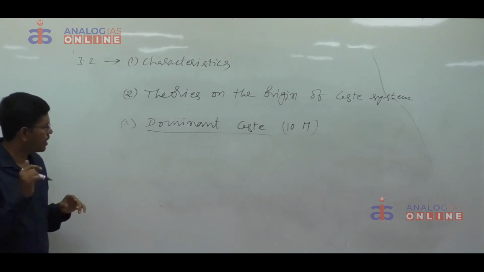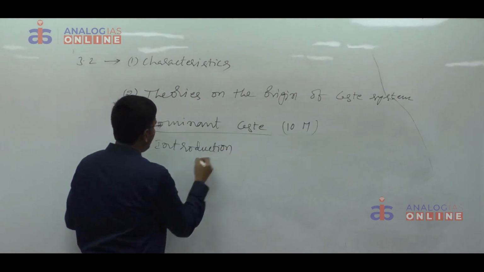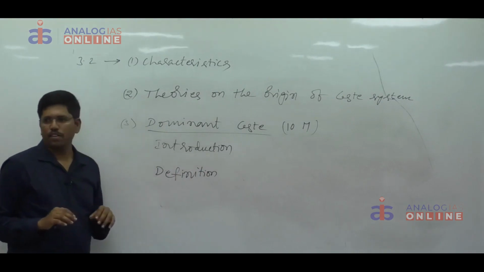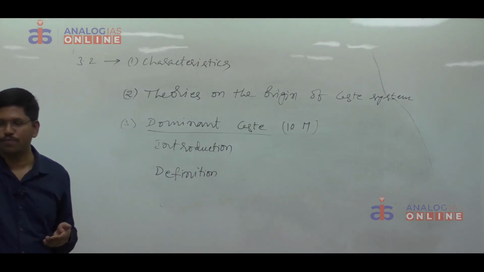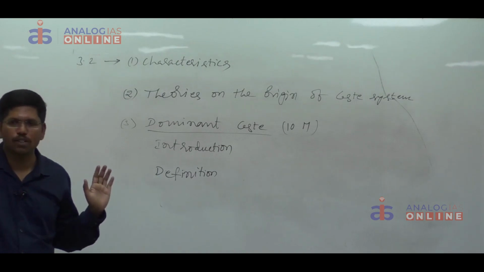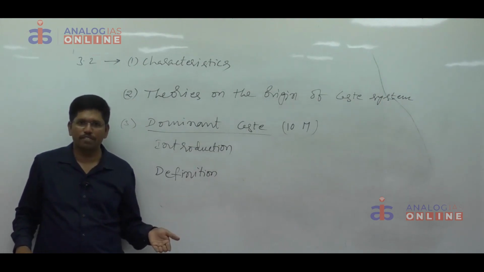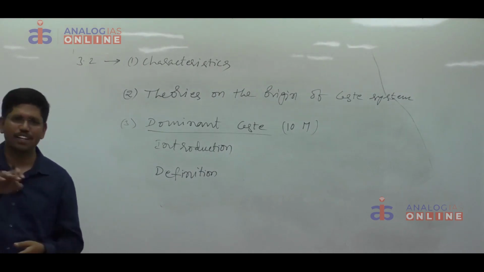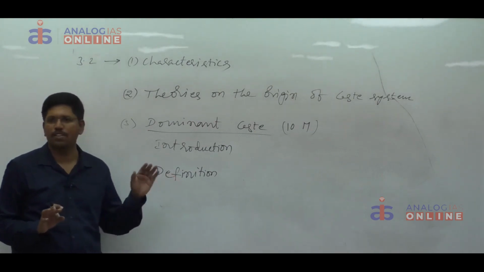That's it. After giving that introduction, you have to give the definition. See, in the definition itself, M.N. Srinivas mentioned certain criteria for a caste to become dominant. You can write in two ways. You can mention those four criteria separately, or you can mention all those criteria in the definition itself. Actually, M.N. Srinivas gave one definition in 1955, and later he added one more element. We are not going to explain that. First he gave this definition, later he added this component. That is only for your understanding. In different textbooks they will mention it like that. But in the examination you have to write like this.